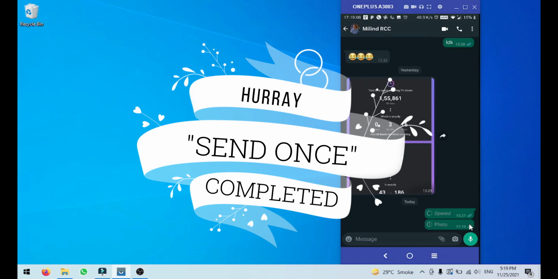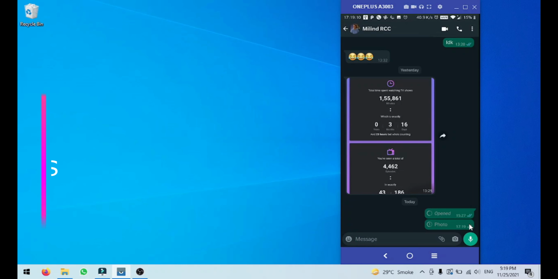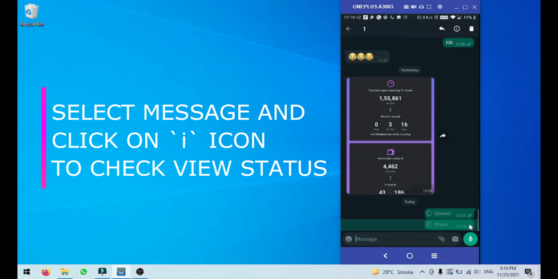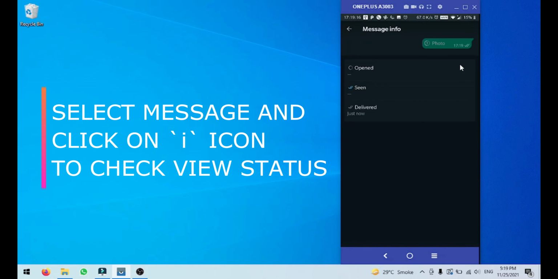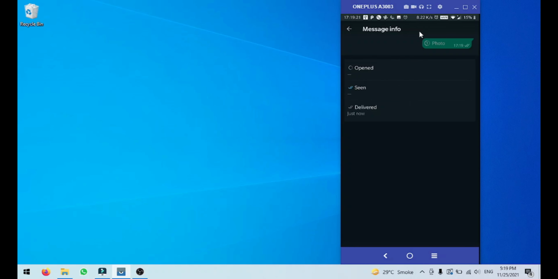To see if recipients have seen the media or not, select the message, and then click the eye icon at the top. When you click it, a new window will show you whether that message has been opened or seen by the recipient. The feature works on the group as well. Send the media using the above-mentioned steps.